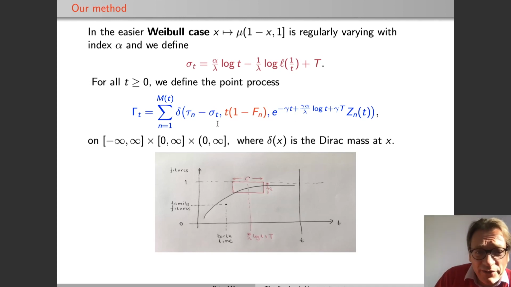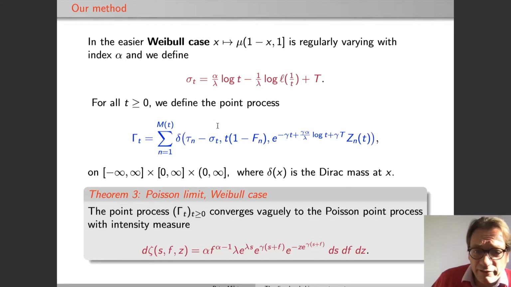Okay, and this process here converges, and this is the theorem in our paper. This process converges to a Poisson process with an intensity measure in 3 components, which is given down below. And there's a similar, unfortunately much more complicated result for the Gumbel case, and it's much more complicated because the scaling can also depend on n in the middle component, and there is also some scaling of the first component. But let's not go into these technical details.